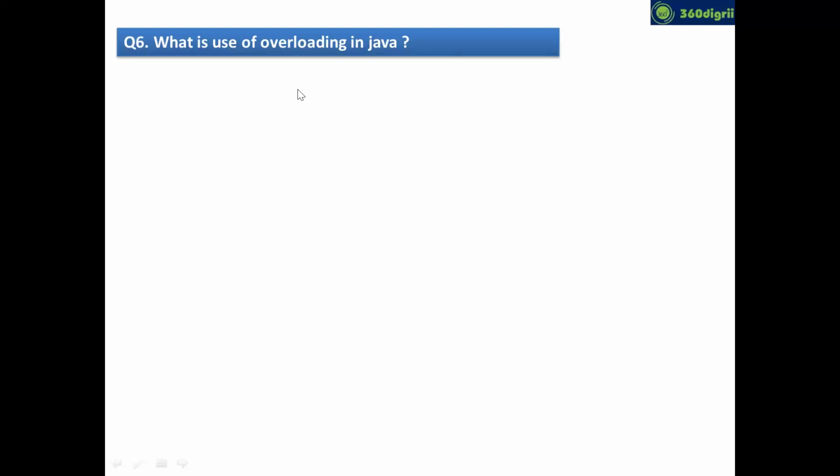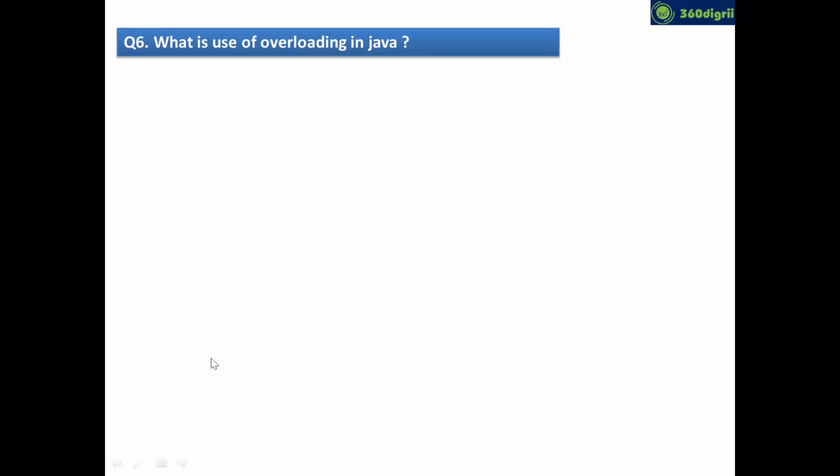Okay, the question is what is the use of overloading? And I'm pretty sure you know the overloading definition, right? Can anyone tell me what is overloading? I want to hear the answers from any one of you. What is overloading? Right. Correct. Different method signatures. Right. Okay.